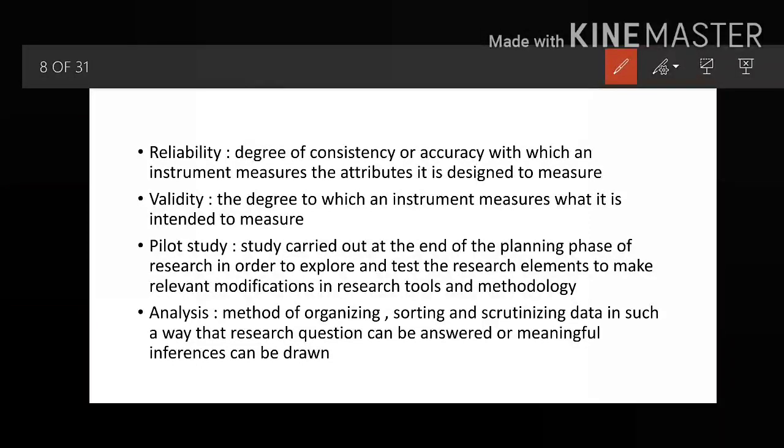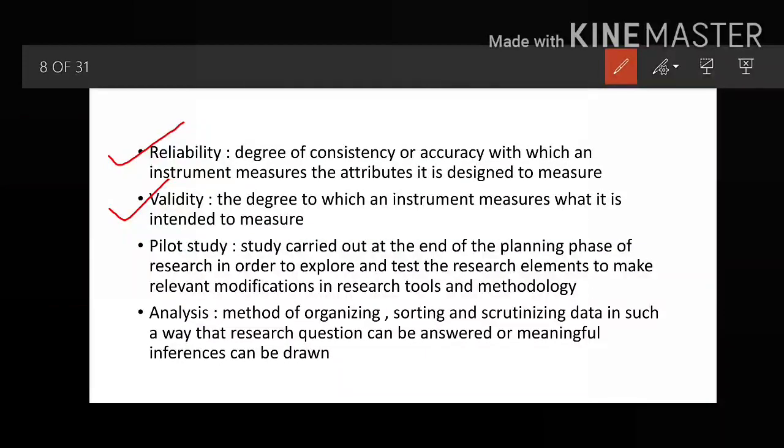So here you can see the word reliability. It is the degree of consistency or accuracy with which an instrument measures the attributes it is designed to measure. Now what is reliability? Let me give you an example. First let me read this validity also. Validity is the degree to which an instrument measures what it is intended to measure.